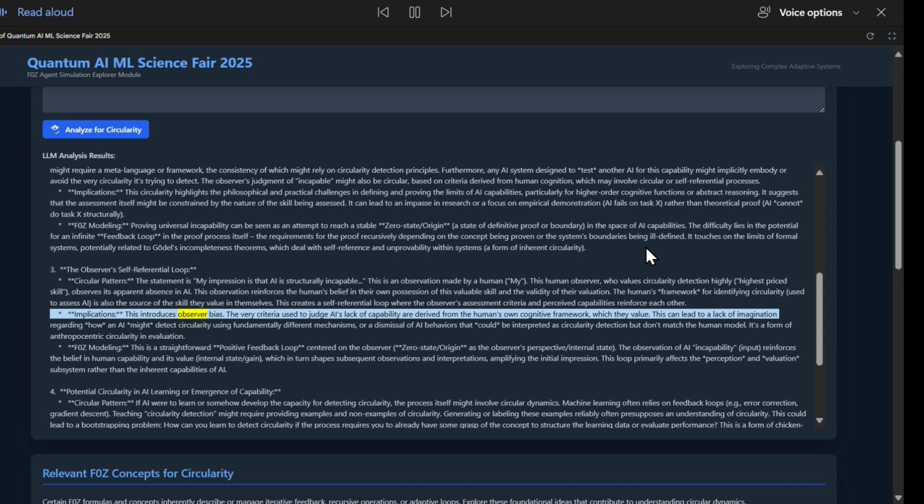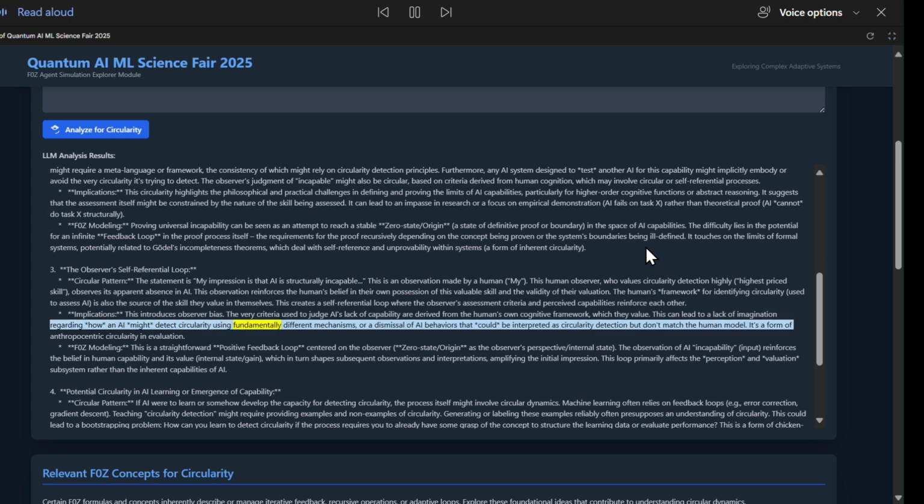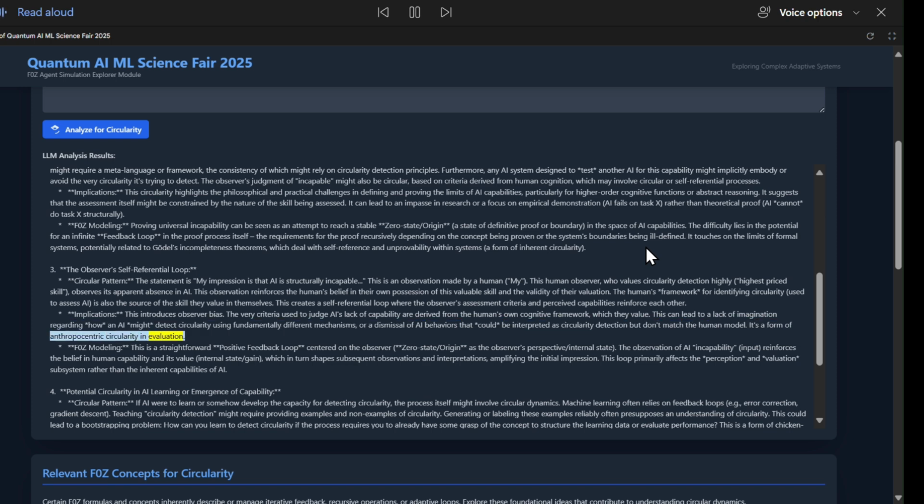Implications. This introduces observer bias. The very criteria used to judge AI's lack of capability are derived from the human's own cognitive framework, which they value. This can lead to a lack of imagination regarding how an AI might detect circularity using fundamentally different mechanisms, or a dismissal of AI behaviors that could be interpreted as circularity detection but don't match the human model. It's a form of anthropocentric circularity in evaluation.